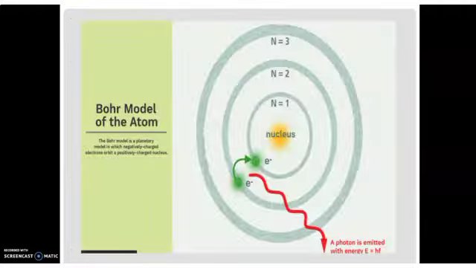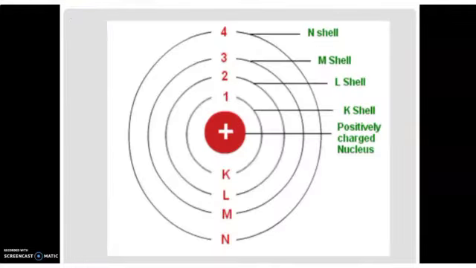If we take these energy levels, every electron has a certain energy level and they are revolving around the nucleus. We know one of the major drawbacks of the Rutherford model is that he couldn't explain the stability of the atom. He said that electrons are revolving around the nucleus in orbits, but he could not explain how the electrons revolve.